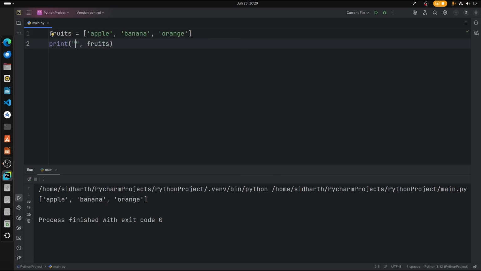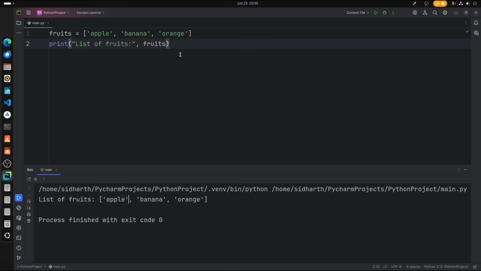In that case, "list of fruits". So first "list of fruits" will be printed, followed by the list itself. So let's print that. There we go, list of fruits, and the list is printed, right?